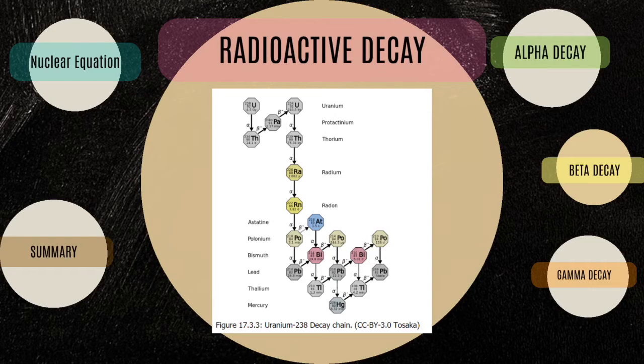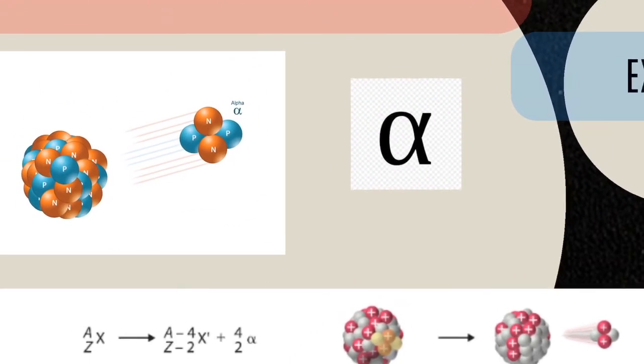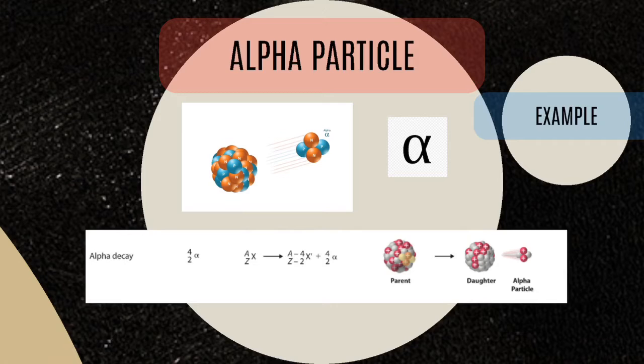Radioactive decay has three common types. We have the alpha, beta, and gamma decay. Each of these radioactive decays basically emits a certain particle or radiation. Let's discuss first alpha decay reactions. An alpha decay emits an alpha particle. It is symbolized by the Greek letter alpha, and an alpha particle is composed of two protons and two neutrons and is the same as the helium nucleus.